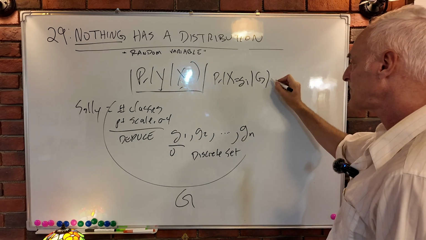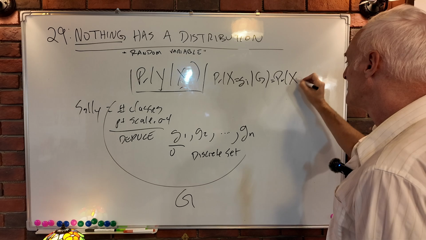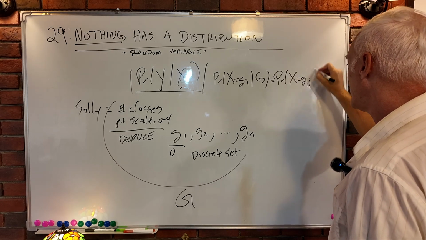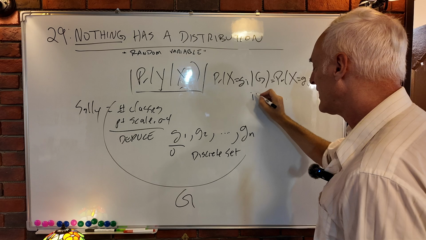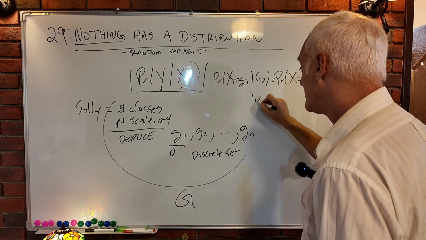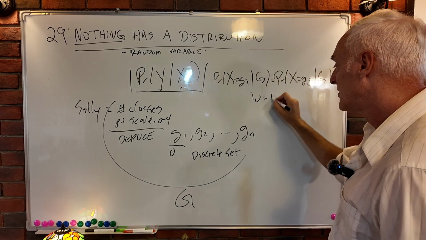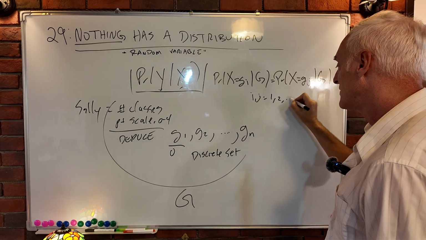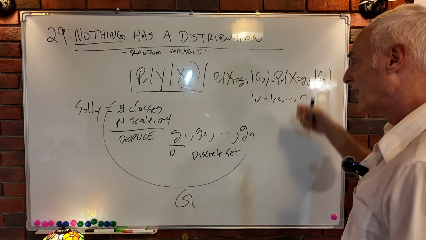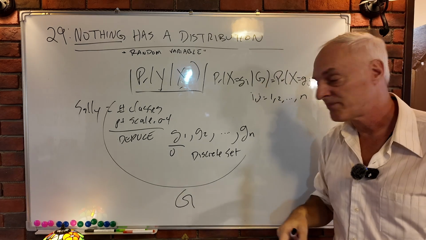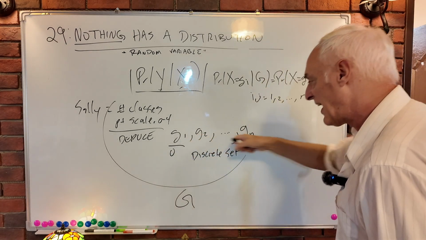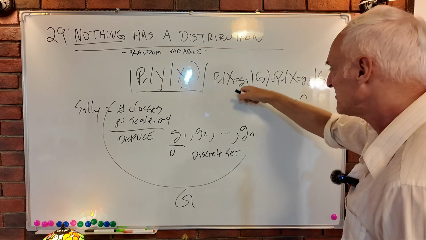This is the same as the probability that x equals g_j given g, where i doesn't matter if i equals j or not, where i, j equals 1, 2, up to n. Given just g, the probability that she could have any one of these values is equal to this.